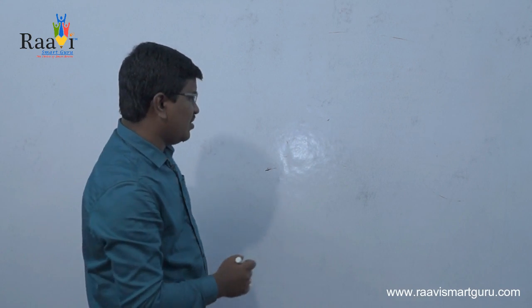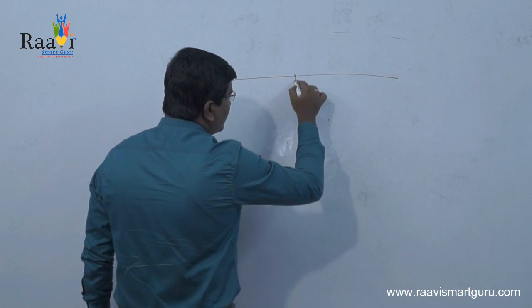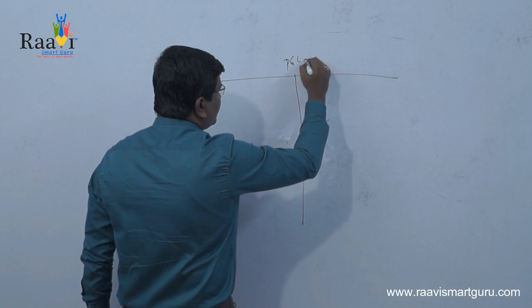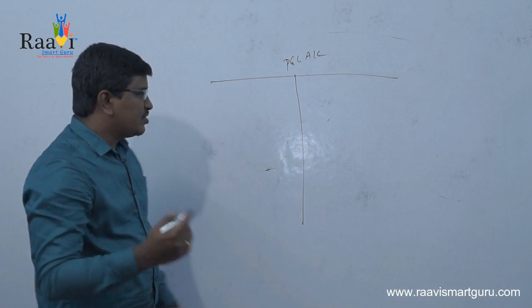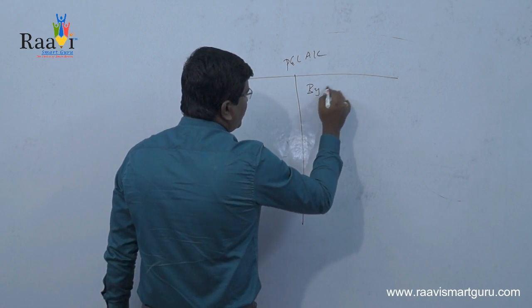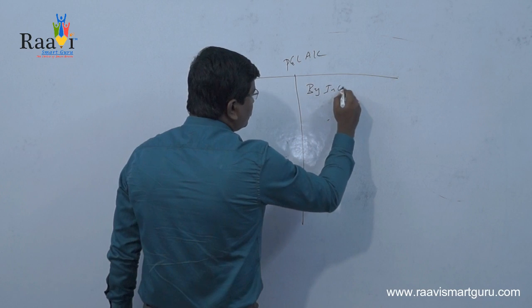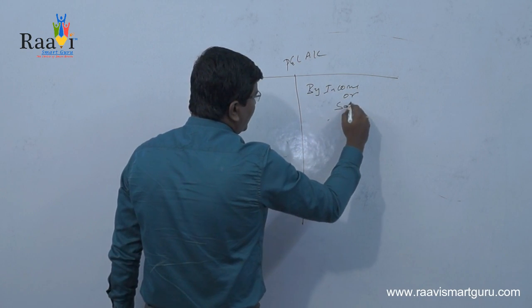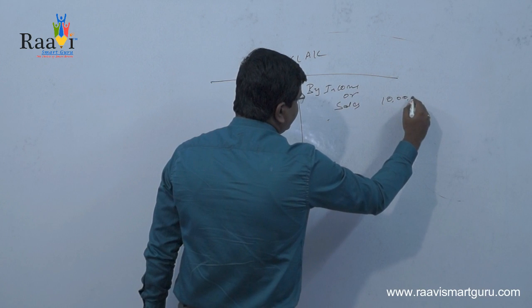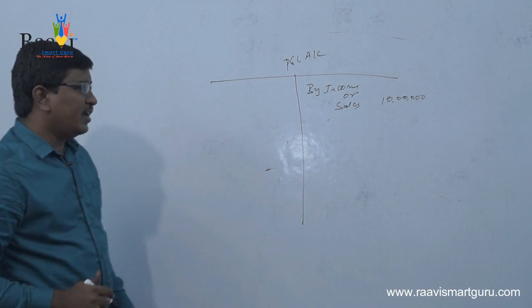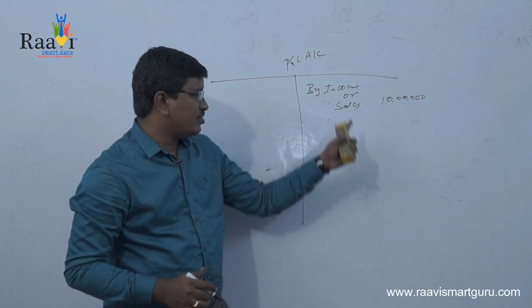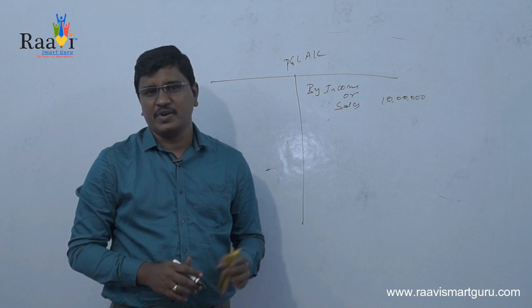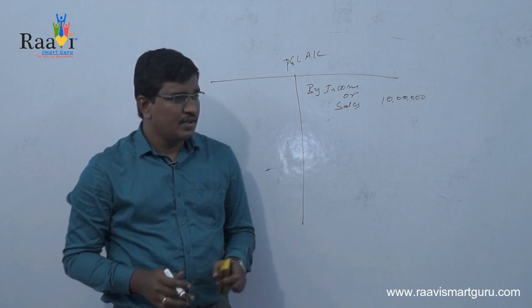Now we will try to understand this matching concept with an example. Suppose, let us assume that this is a profit and loss account of an X company. In this we write simply your total income, nothing but the total sales value, which is 10 lakhs. So there is a revenue of 10 lakhs for that X company in that financial year.